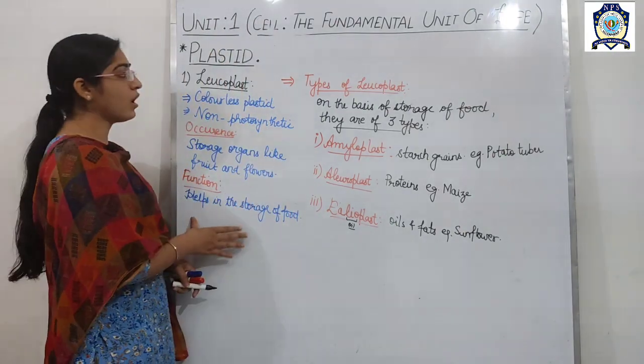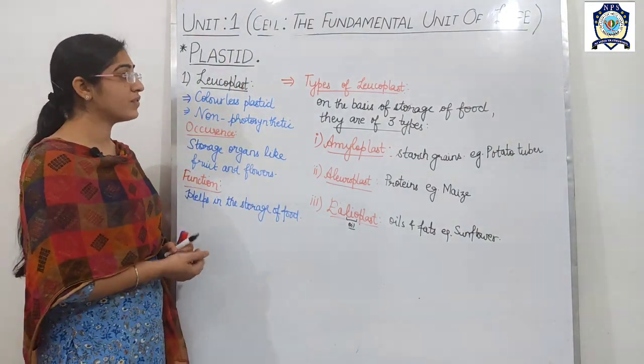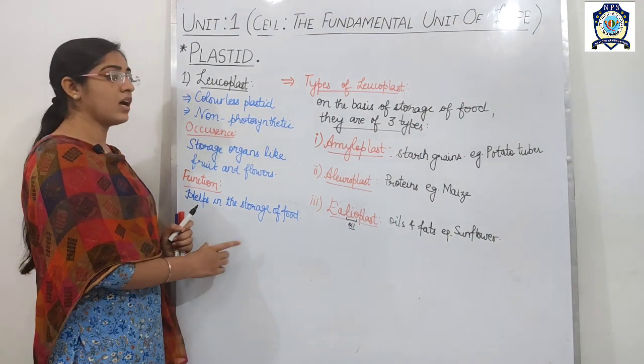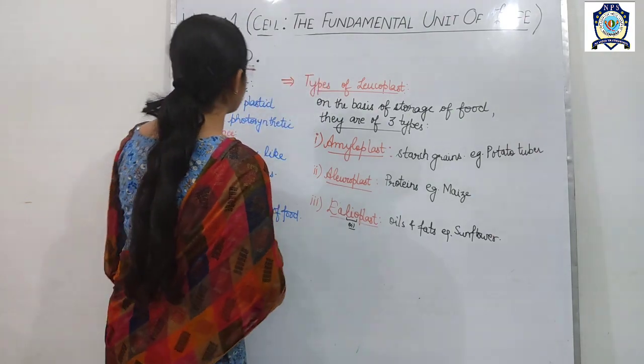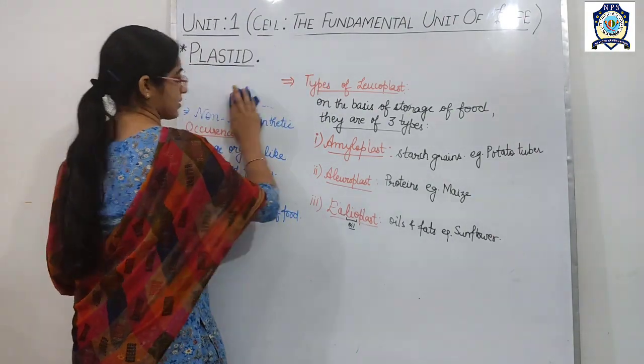So this was all about the first kind of plastid, which is the leucoplast. Now let us start with the second one, which is the chromoplast.